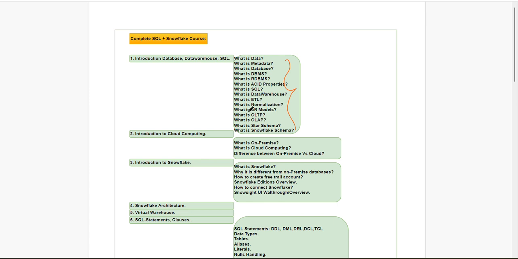Now we'll start with some cloud computing related topics. Once we complete this, we'll start actual Snowflake. Before starting Snowflake, I'll give the background: what exactly cloud computing is, where our Snowflake will work. We will start with cloud computing.